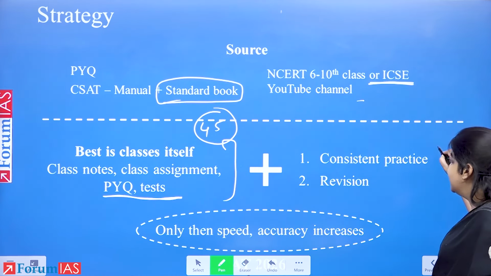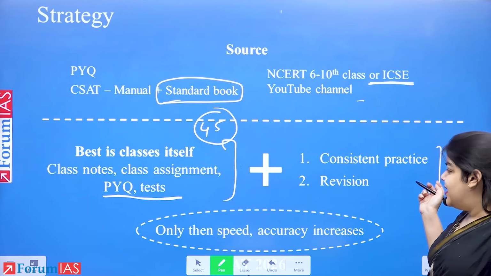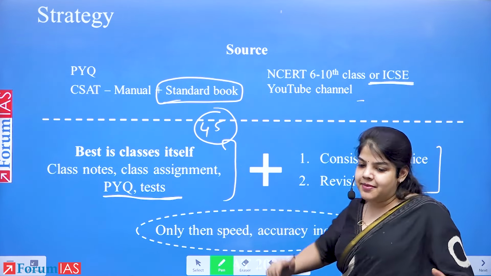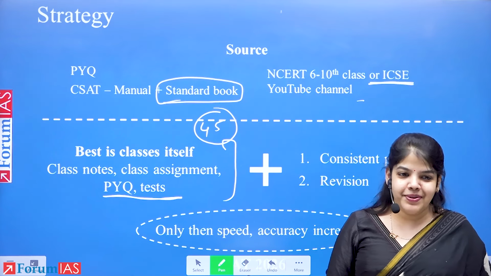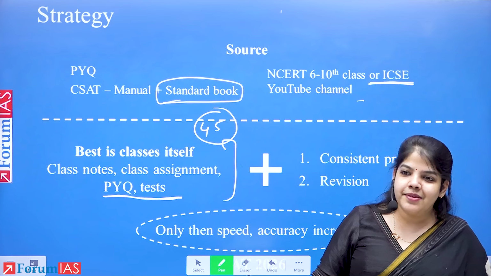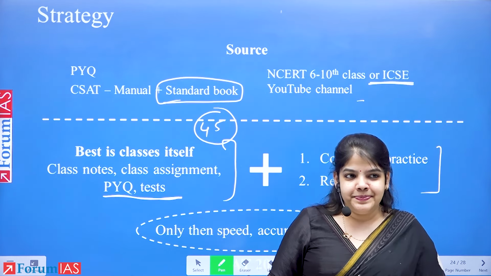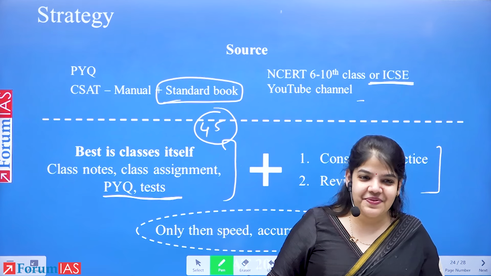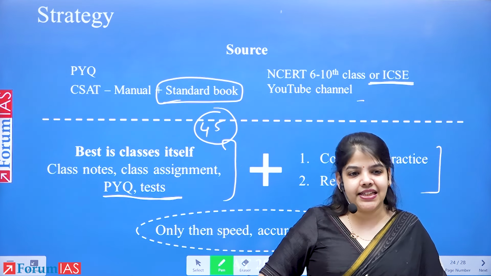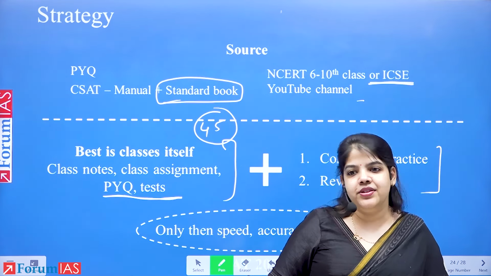And what is needed apart from classes is practice and revision from your end. So only then speed and accuracy happens. Speed and accuracy does not happen in one day. It requires your practice of questions. So you will remember time, speed, distance today. You will remember that if the train is coming in the same direction, we subtract. But maybe you forget it later. So it's going to be very important that you revise the basics, very, very basics, and apply it across questions.